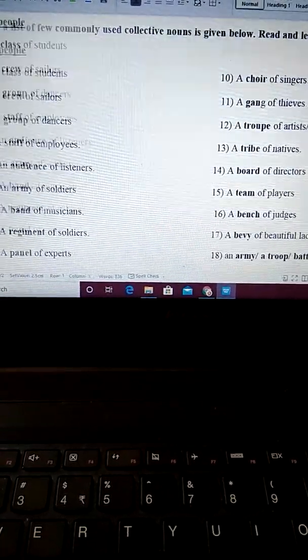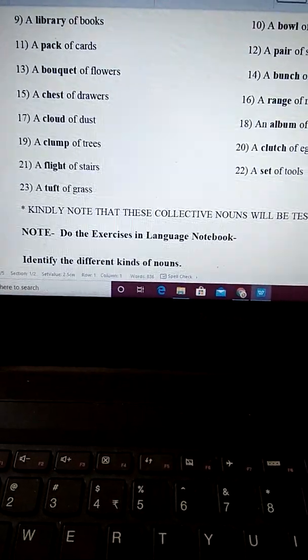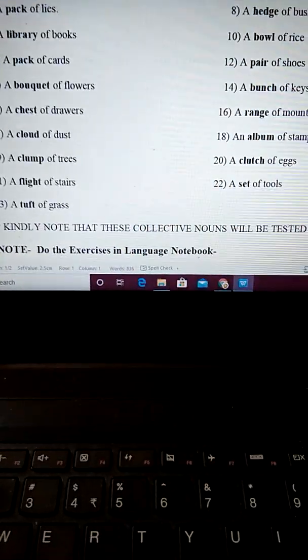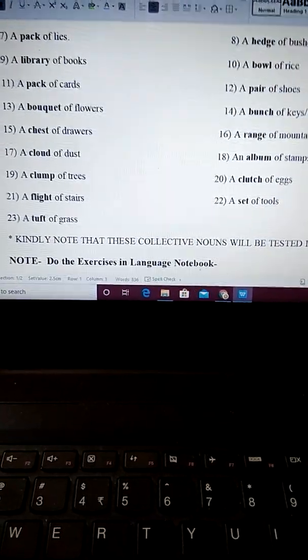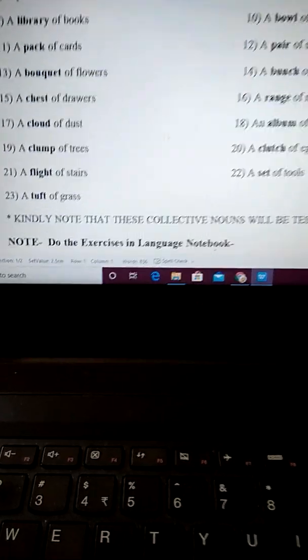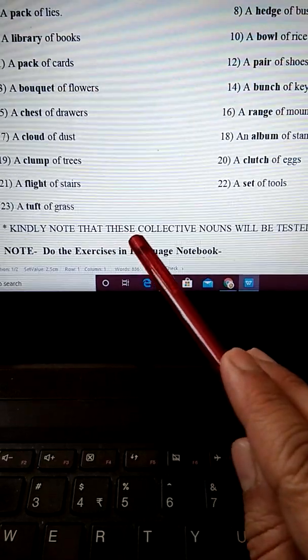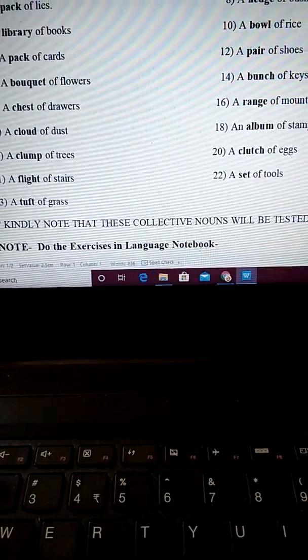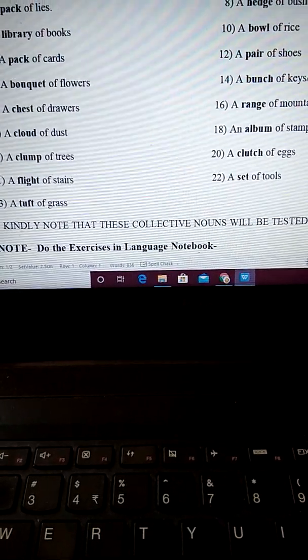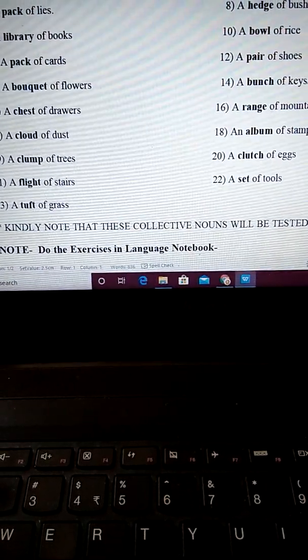With these collective nouns, you have to learn all the collective nouns that have been given here. Kindly note that these collective nouns will be tested in the exam. So we can give these collective nouns in the exam also.